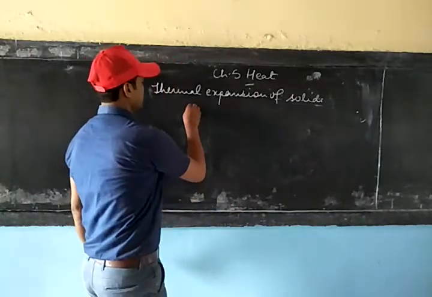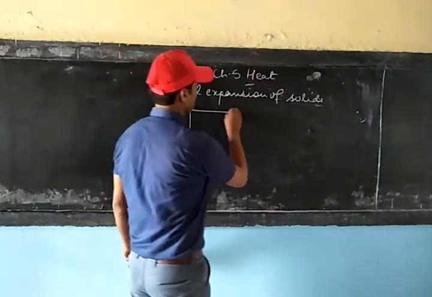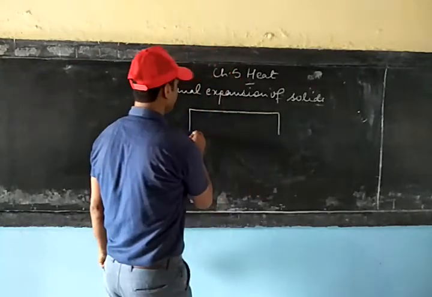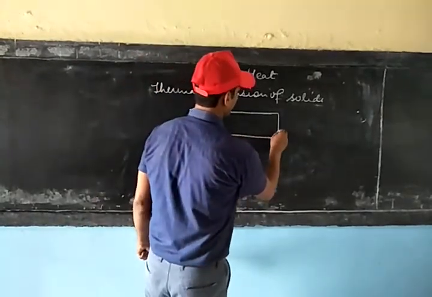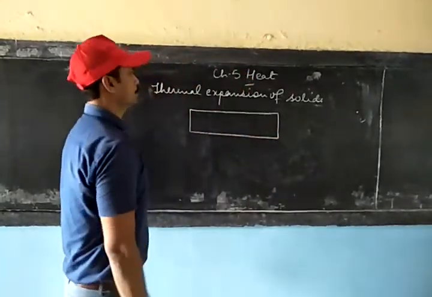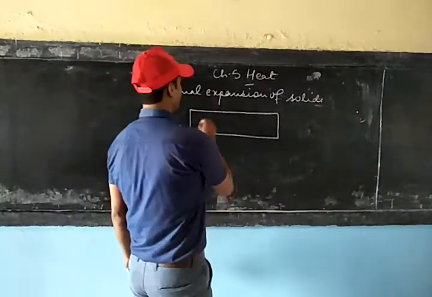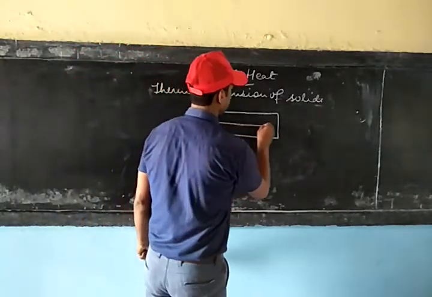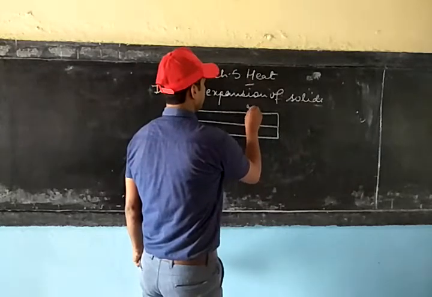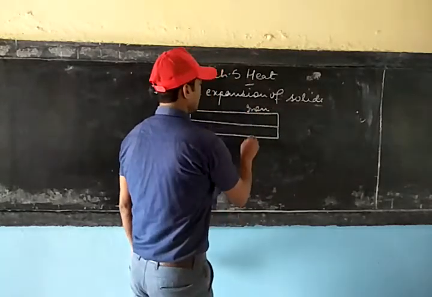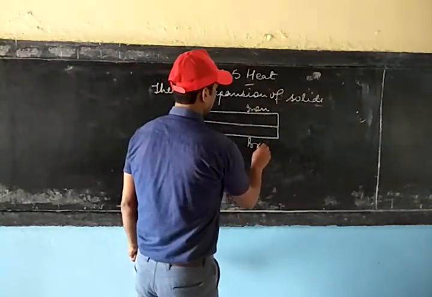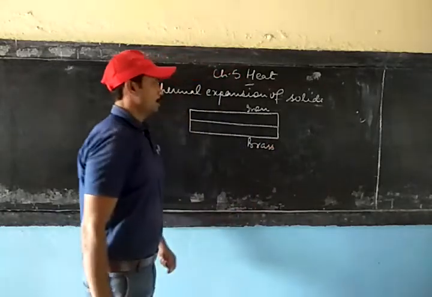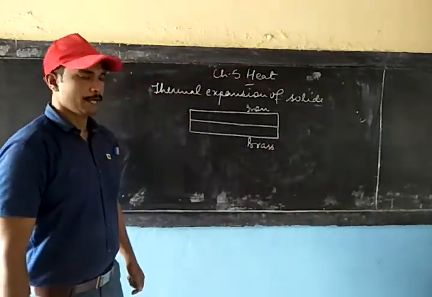Let us take a strip which is called a bimetallic strip, which is made of brass and iron. The upper part is iron and the other metal will be brass.